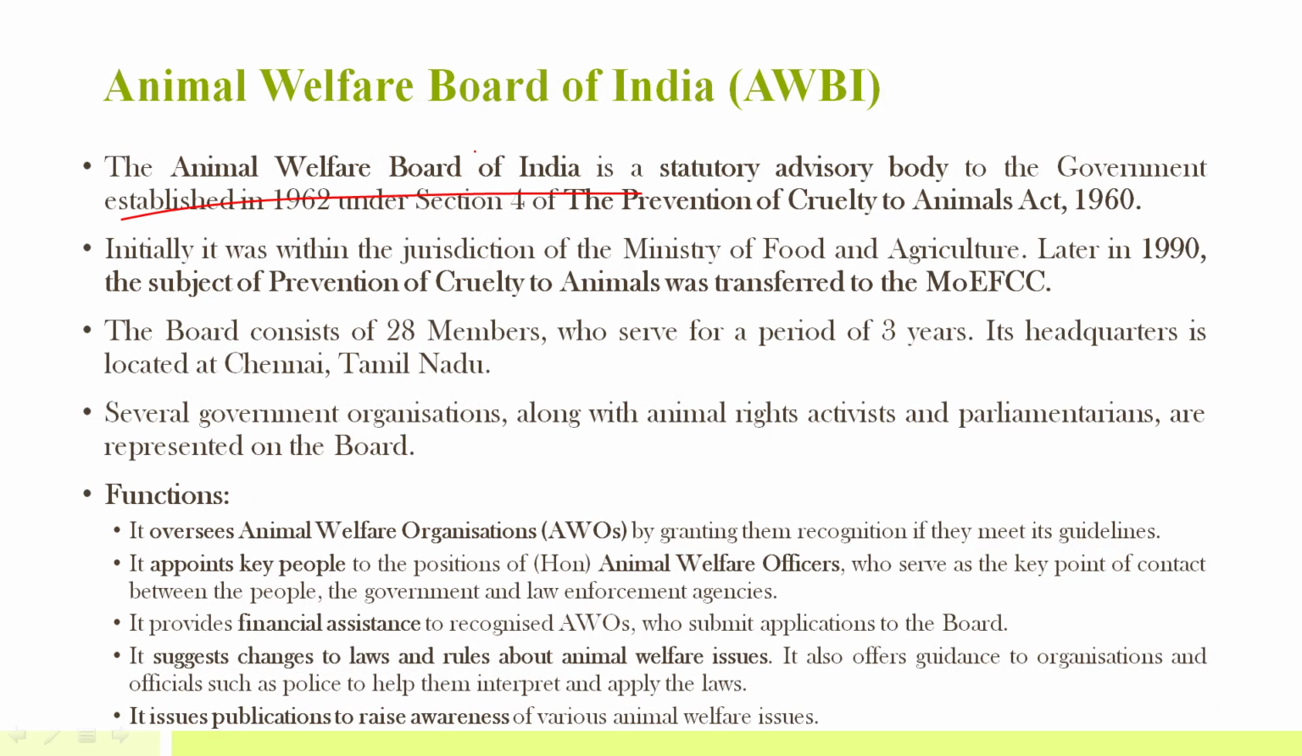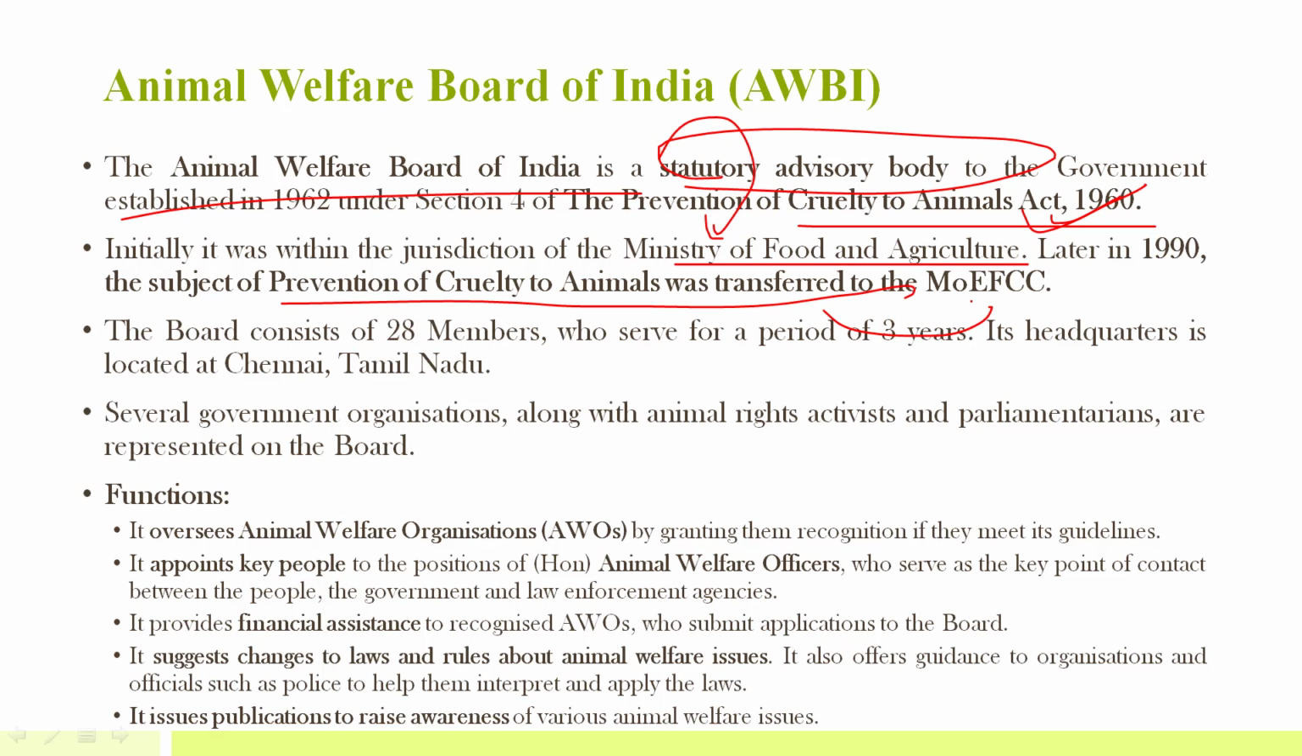Then Animal Welfare Board of India, it's again a statutory body, it's an advisory body, and it is under Prevention of Cruelty to Animals Act 1960. This was also in news recently because this act was in news because of the Jallikattu issue. Initially it was within the jurisdiction of Ministry of Food and Agriculture, but later in 1990, subject of prevention of cruelty to animals was transferred to MOEF. This board consists of 28 members and they serve for a period of 3 years. Headquarters are in Chennai, Tamil Nadu.